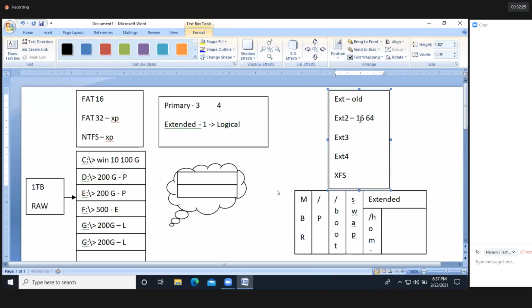In ext3, the file size and file system size are the same, but we have the journal feature. So with the journal feature, we can automatically recover the bootable files.